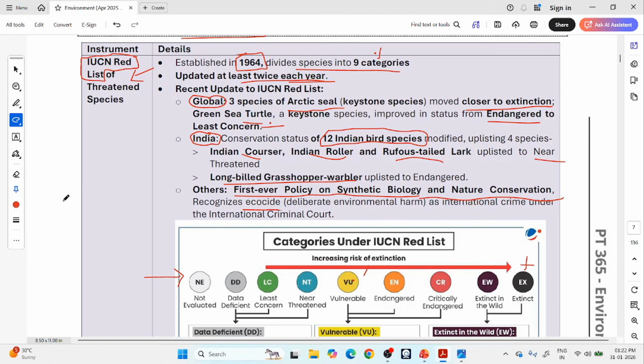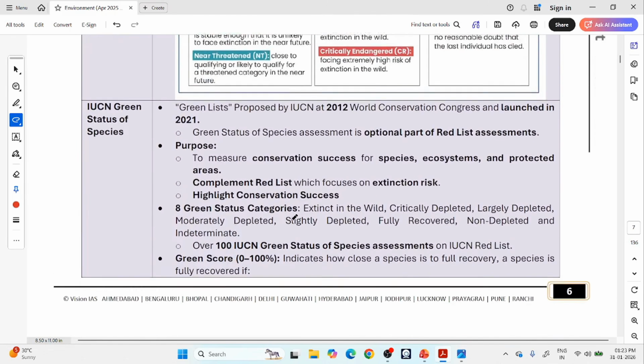What is ecocide? Suicide, matricide, fratricide, homicide, these are all related to kinds of murders, killing. So ecocide means killing the environment. Deliberately damaging the environment is recognized as a crime, and they are asking the International Criminal Court also to recognize this as a crime. Okay, so this IUCN we have seen.